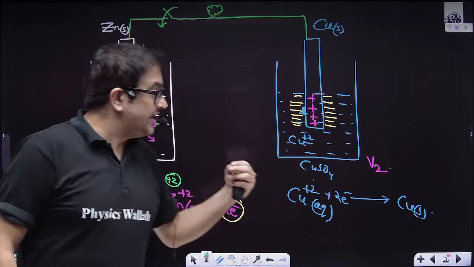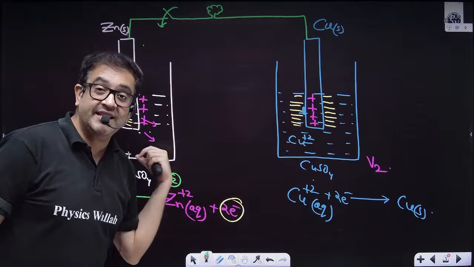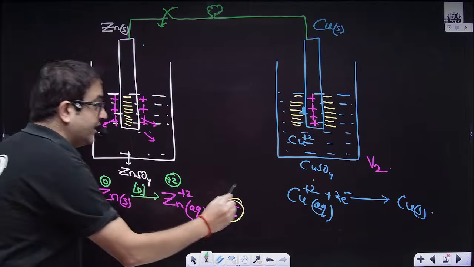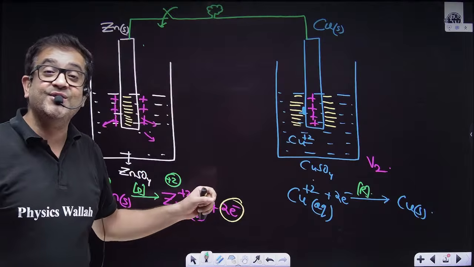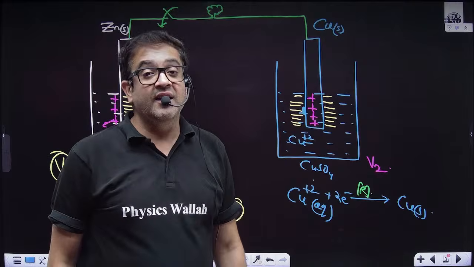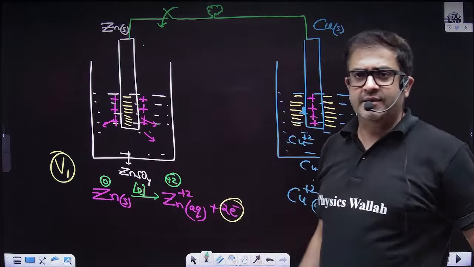And this is how we have created a spontaneous chemical change. One is getting oxidized, another one is getting reduced, and because of this redox transfer, current is produced. But now you tell me, I am not using anything else.